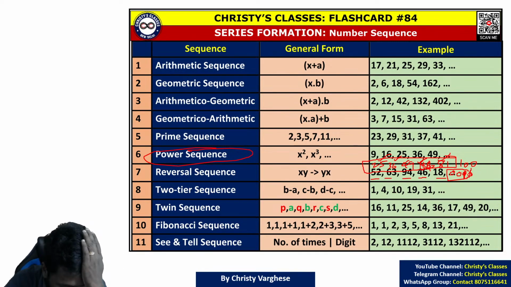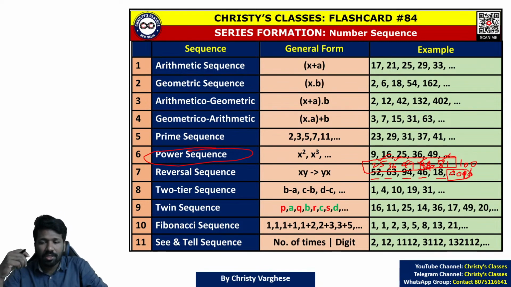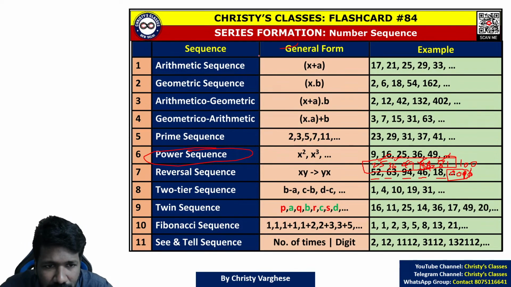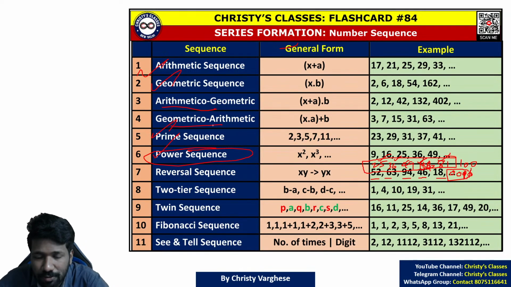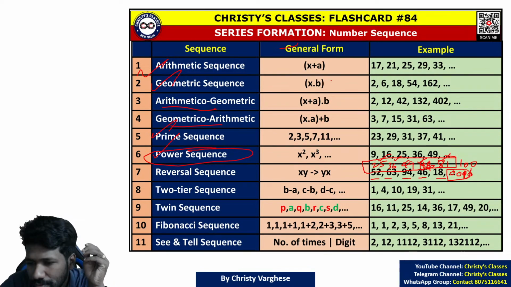Exactly, Ash. You have to create your own examples, then it will be easy to understand. So reversal sequence means reversing any of these sequences: arithmetic, geometric, prime, or power. Arithmetic can also be reversed, but that kind of question will be very complicated, so it will not be asked in the exam. But arithmetic, geometric, prime, power can be reversed.